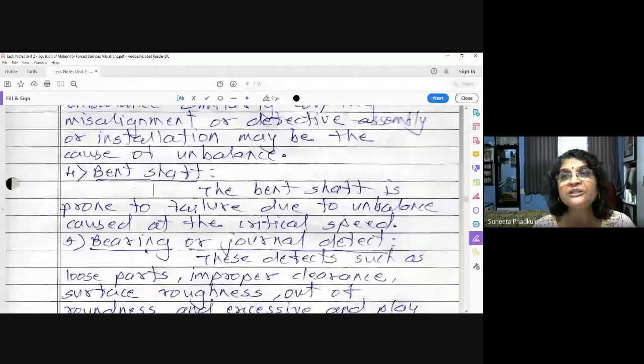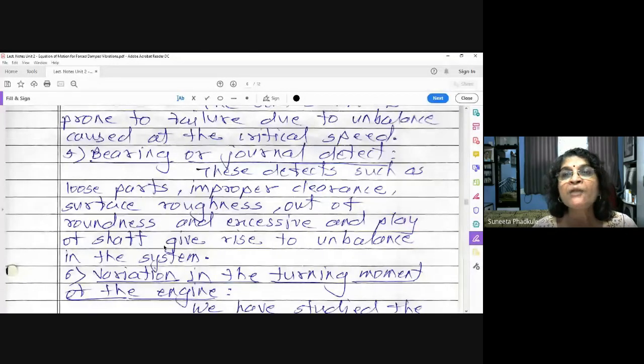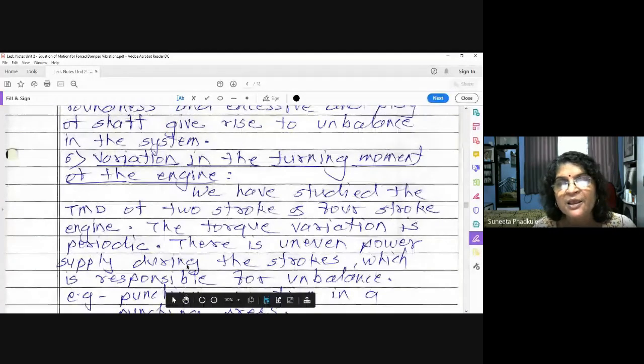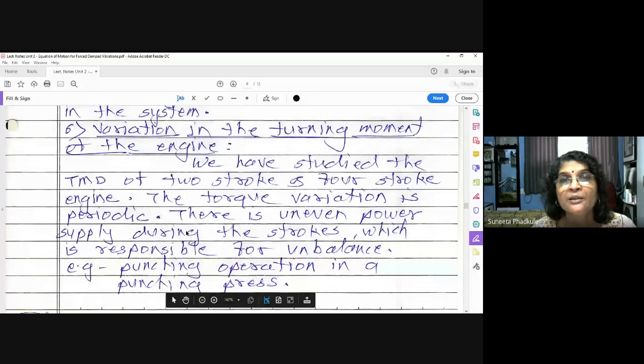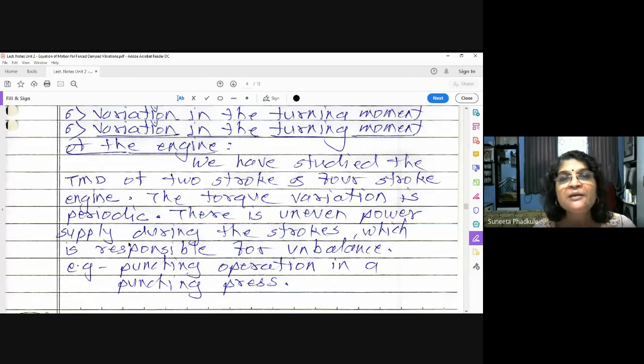Or a bearing or journal, if there is a defect in the ball or inner race or outer race, something like that, then that also creates unbalance in the system. Or variation in the turning moment of the engine. In theory of machine 2 you are going to study this flywheel. Due to that, there are 4 strokes: the power stroke and the remaining strokes. The best example of the flywheel is the punching operation, which takes place in a punching press. In these 4 strokes, different energies are associated with different strokes, so that will create unbalance in the system. So these are the reasons.